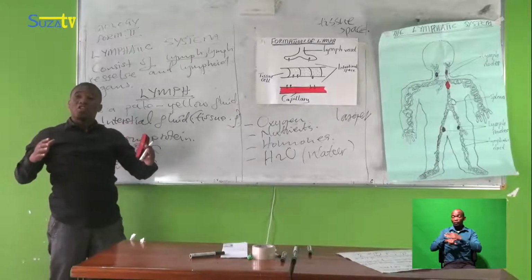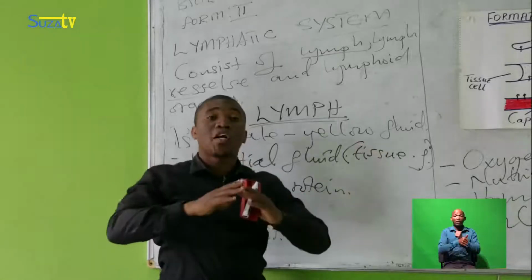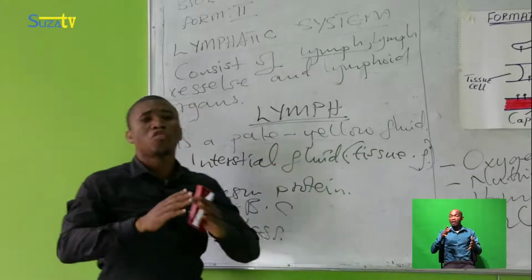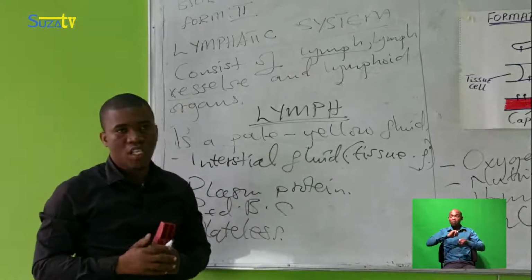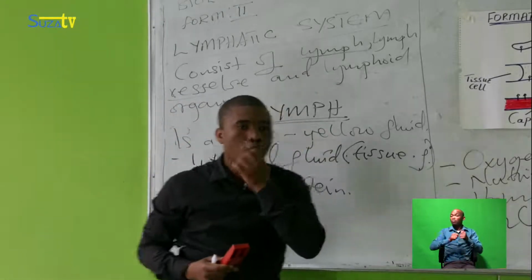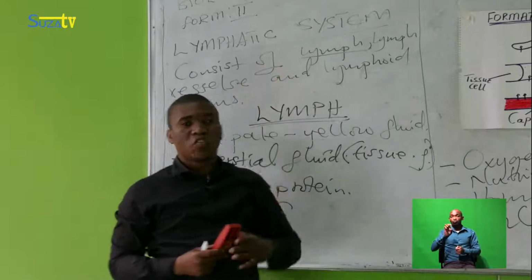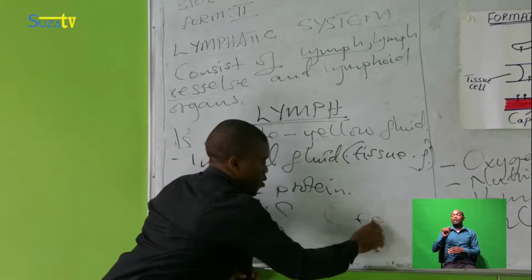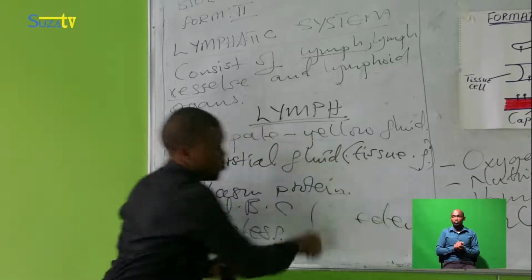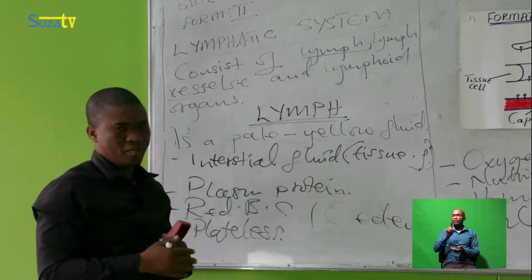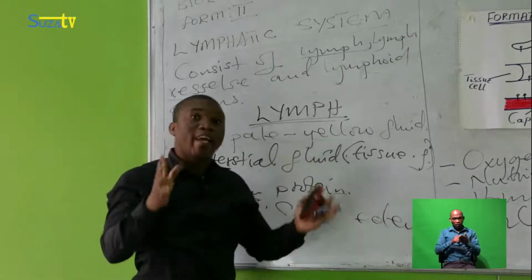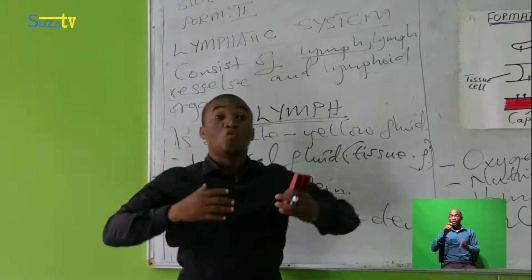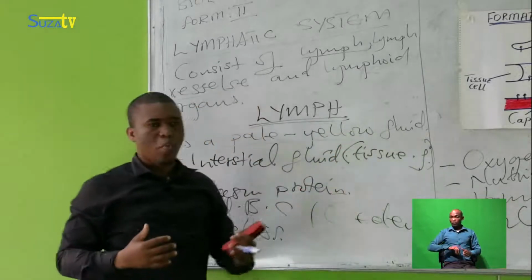If that fluid continues to accumulate more and more, it will cause a big problem in our body. That problem we call swelling, or scientifically we call edema. What does edema mean? Edema means swelling. As the fluid gets in, the tissue cells will swell up. So this is the big problem we will suffer.